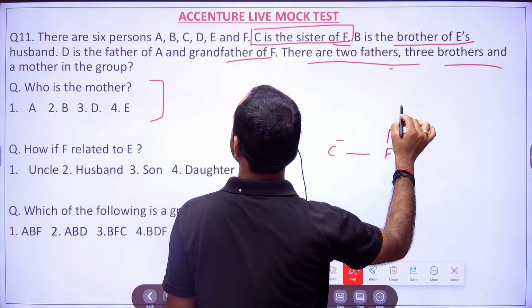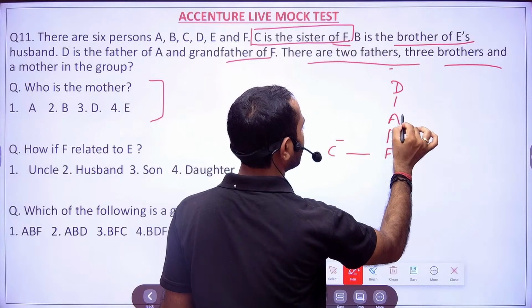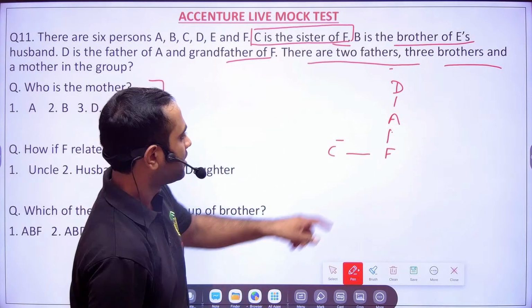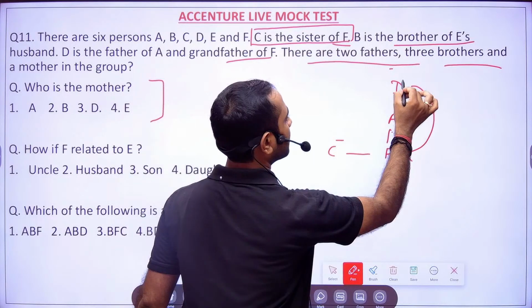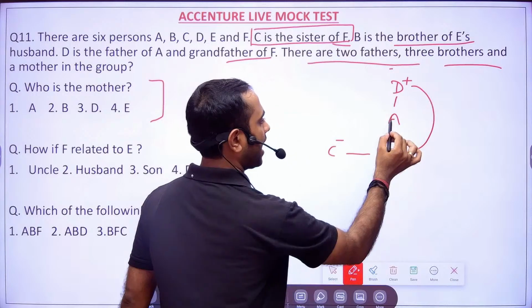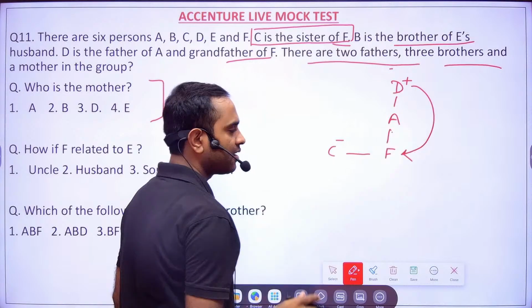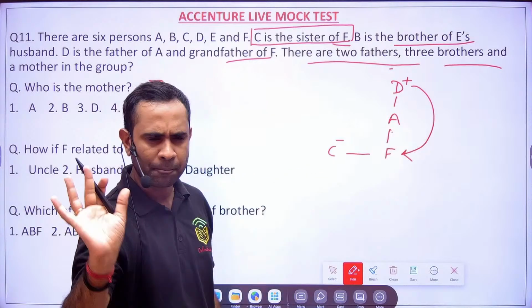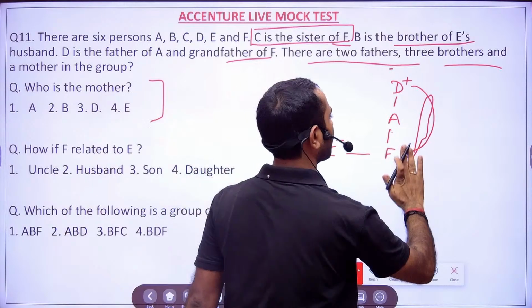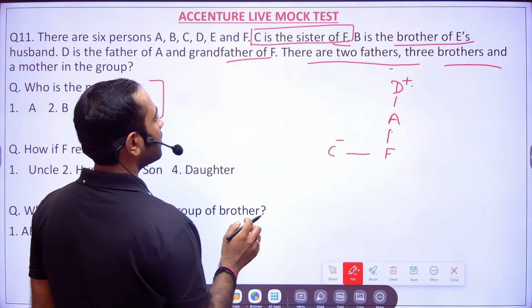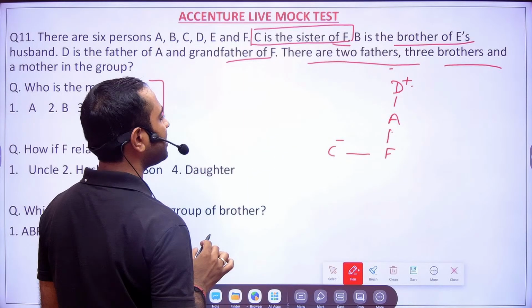D is father of A and grandfather of F, right? So it is very clear. D is the grandfather of F, so D is male. Definitely in between, F's father or mother will be there, that we don't know. So this much information is given to you. Next they are telling B is the brother of E's husband.